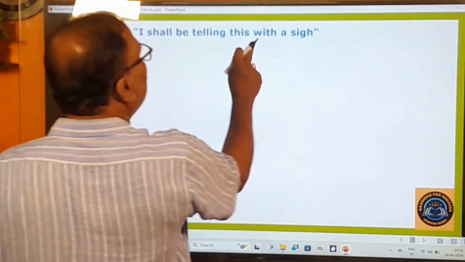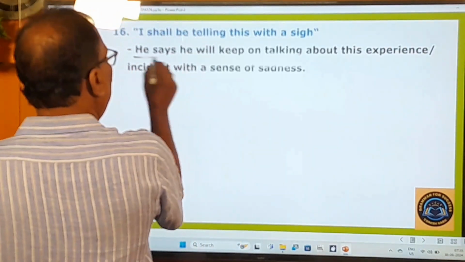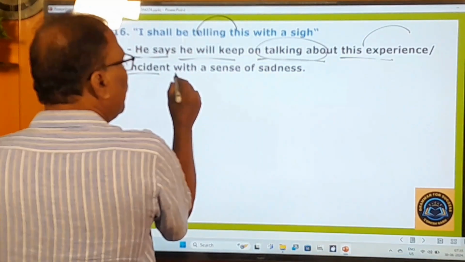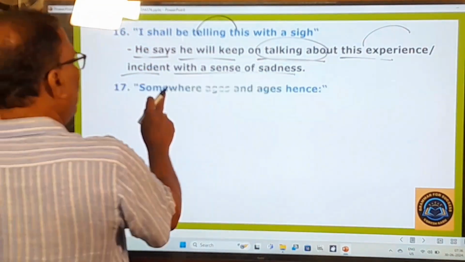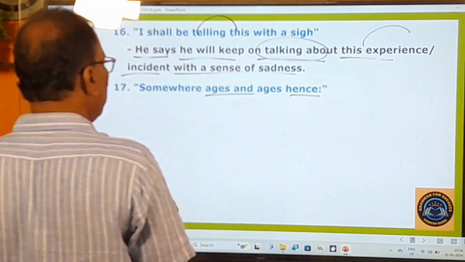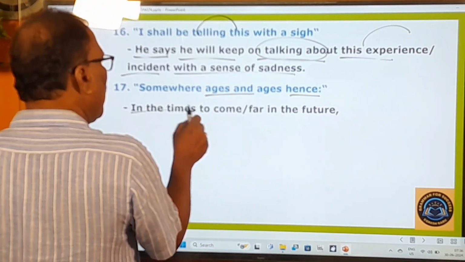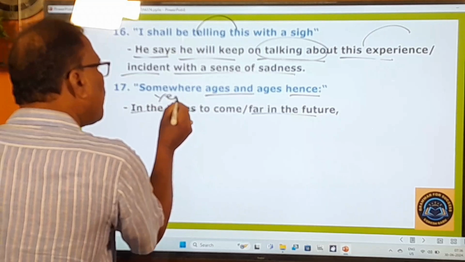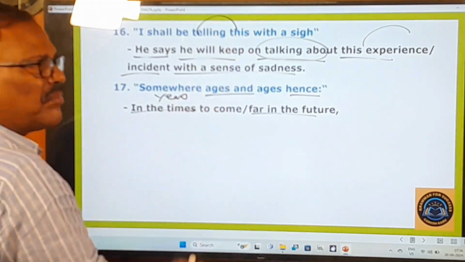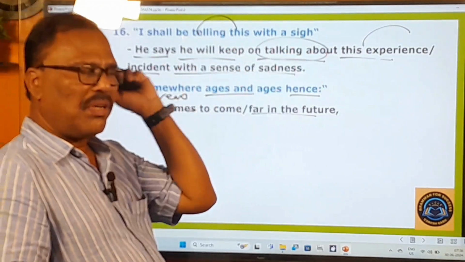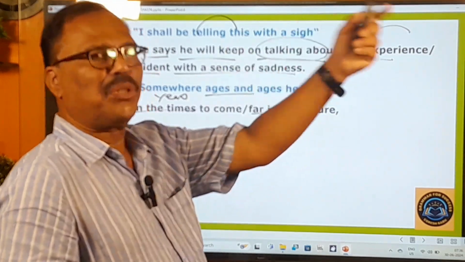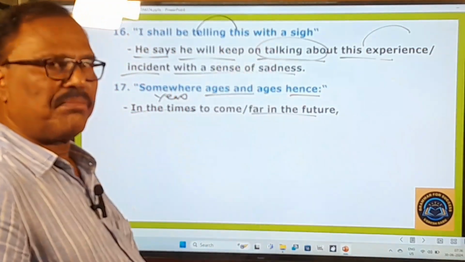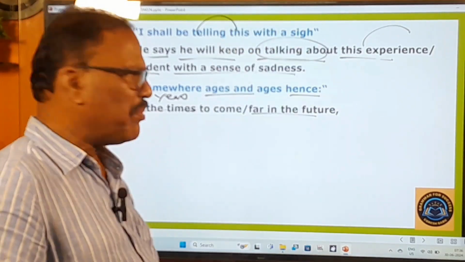I shall be telling this with a sigh. That means he says he will keep on talking about this experience or incident with a sense of sadness. Somewhere ages and ages hence. That means in the times to come, far in the future. In the times to come means in the years to come also. In the days to come, in the coming years, or in the future, far in the future, something like that.